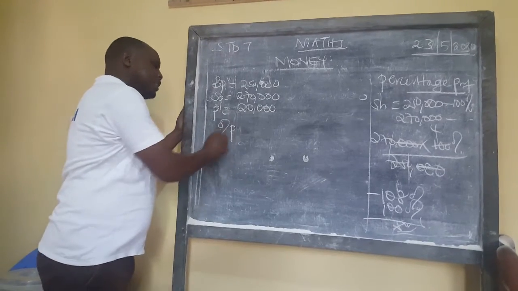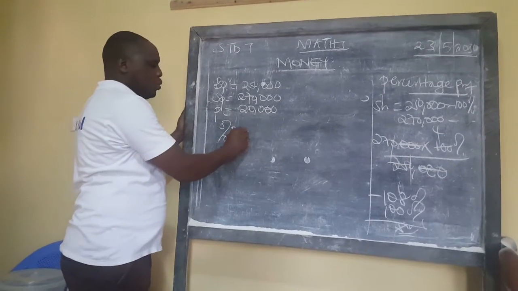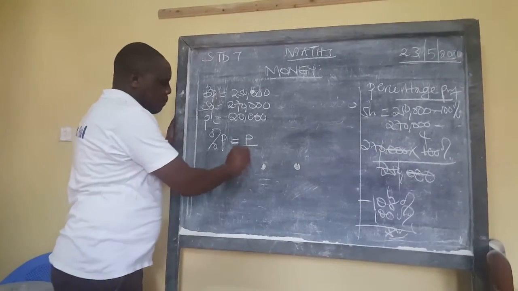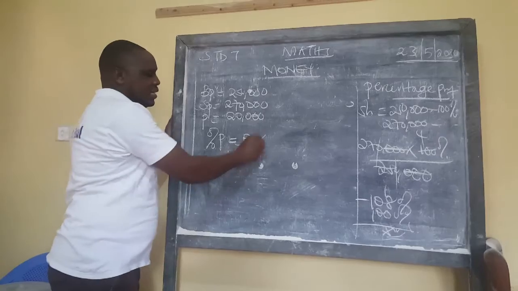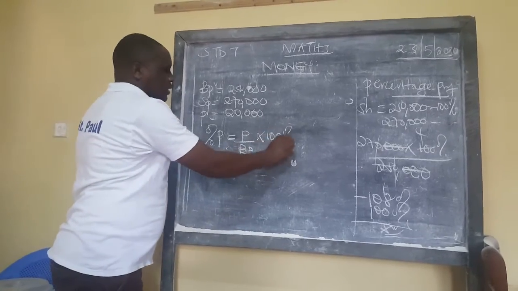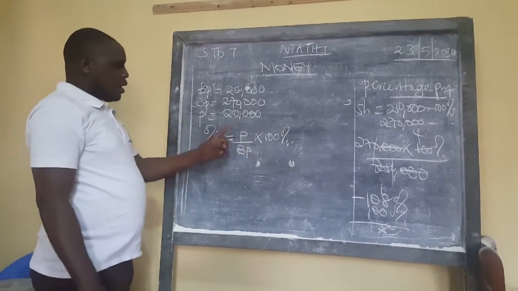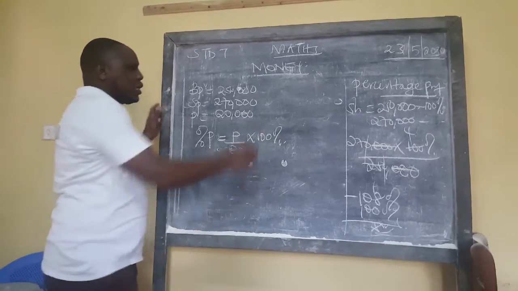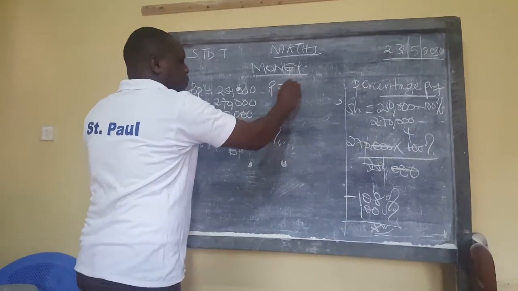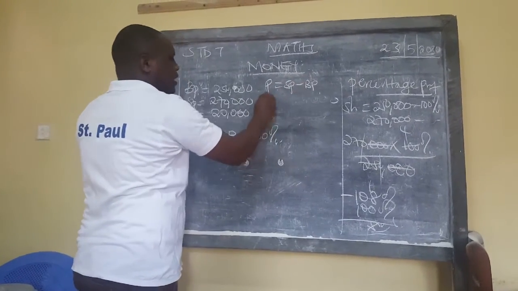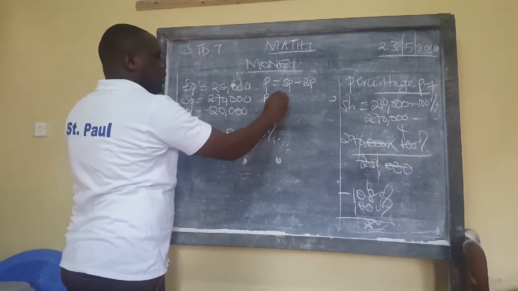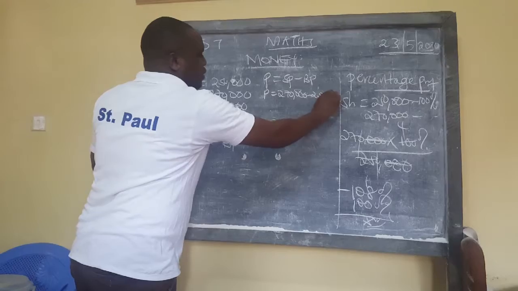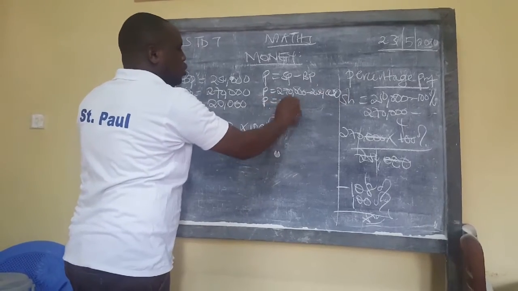Percentage profit is equal to the profit over buying price, which is the original price, times 100%. You must look for the profit first. How do you get profit? Selling price minus buying price. In our case, the profit is 270,000 minus 250,000, and so our profit is equal to 20,000.